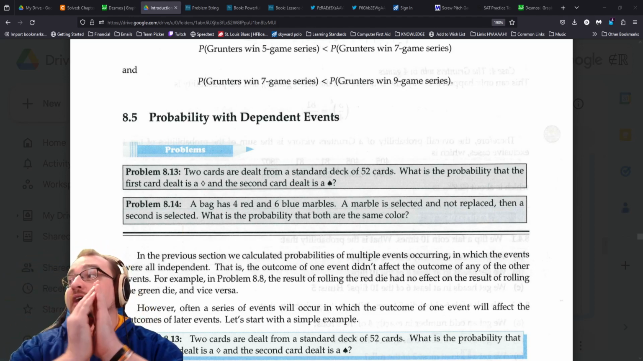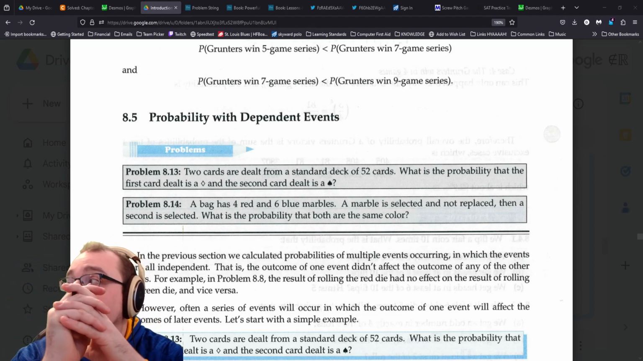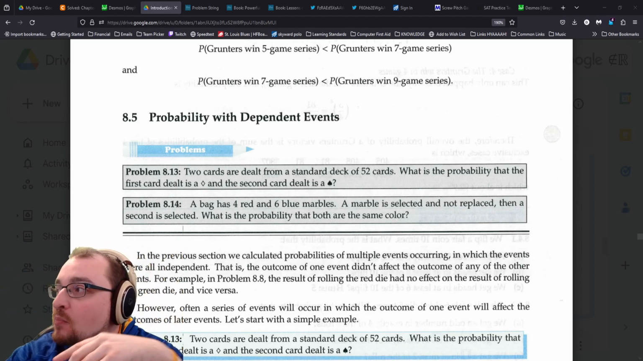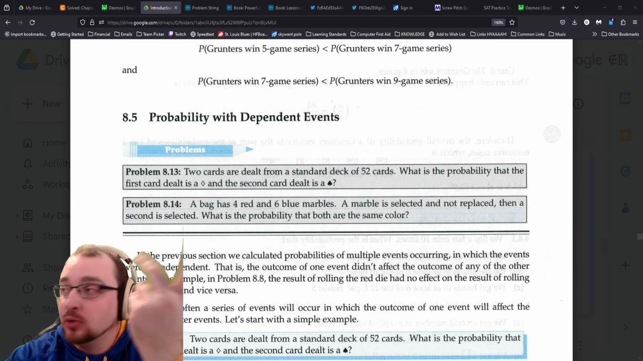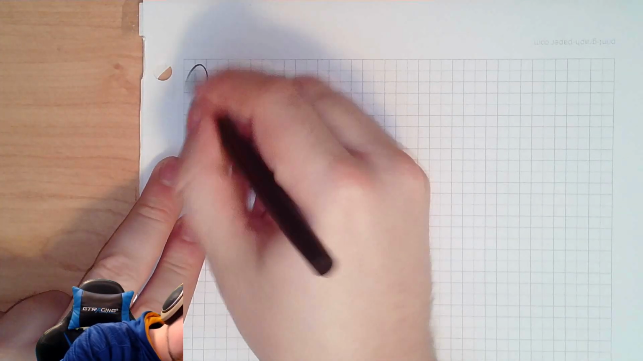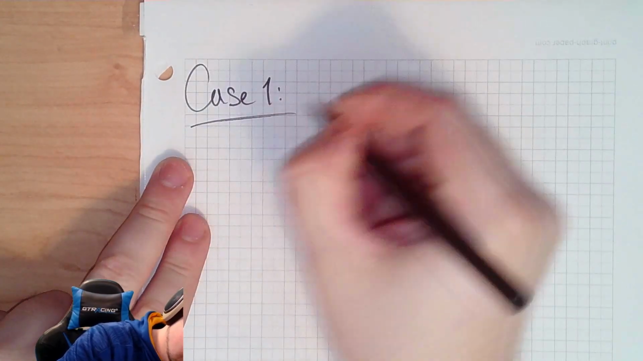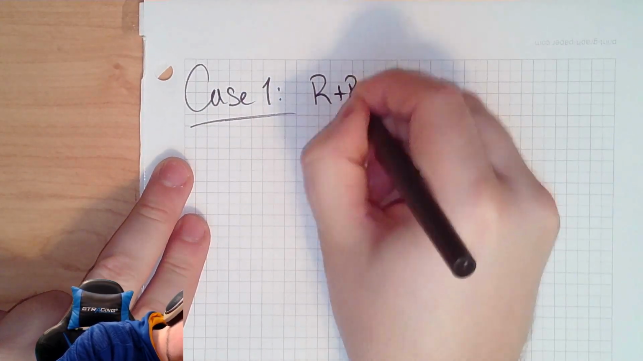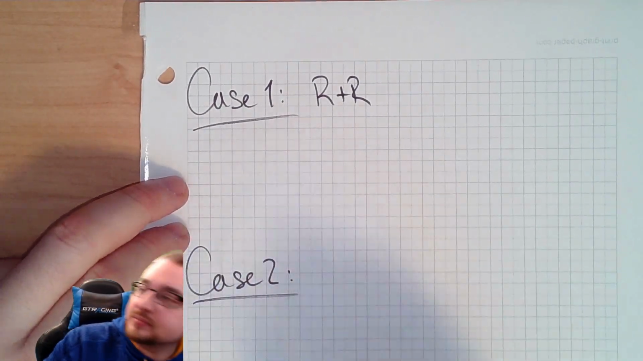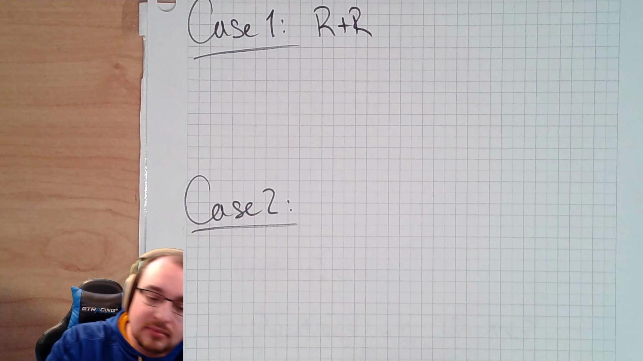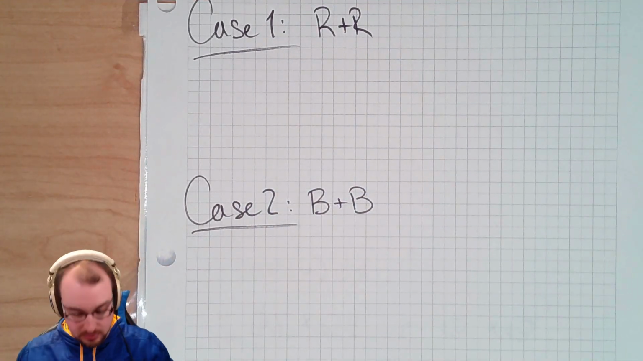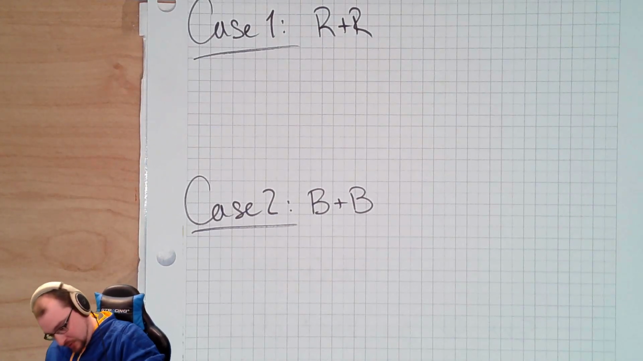So we have casework here. We want to know when they're both the same color. So what's the first case? Give me the first case. 2 red. 2 red, right? So I'm going to write that down. So we have case 1. We're going to call that both red. And then, of course, we're going to have case 2, which is what? Double blue. Both marbles are blue.